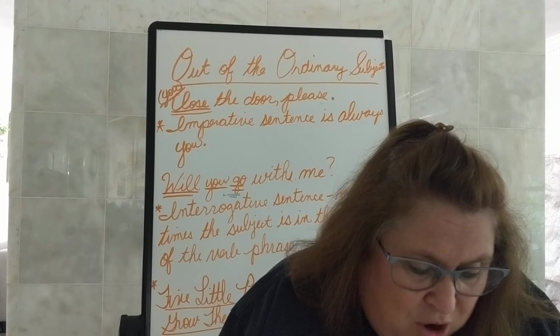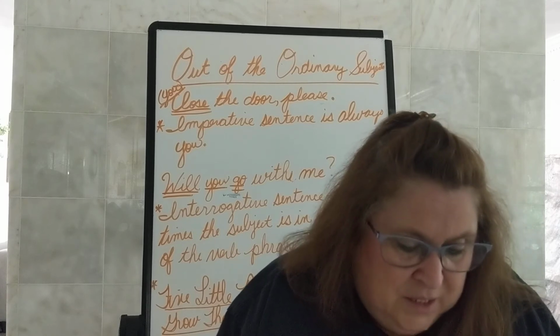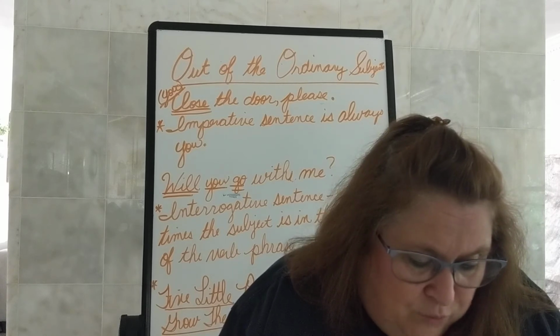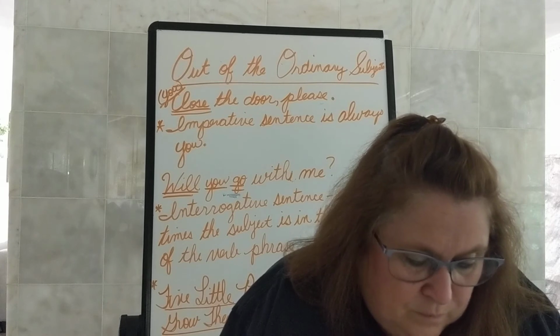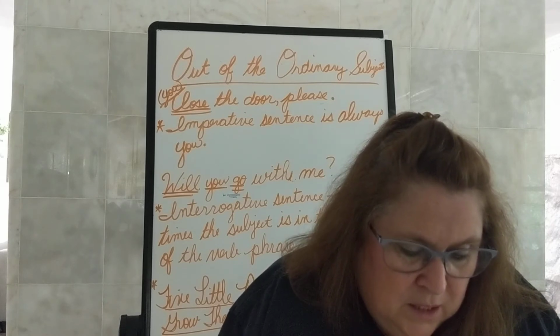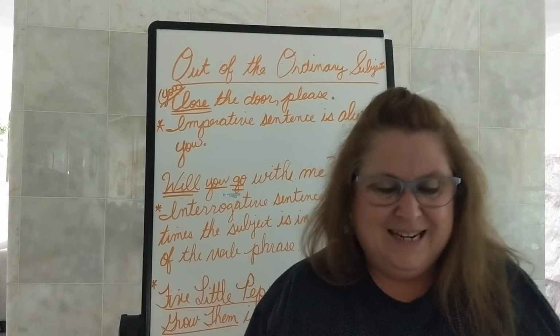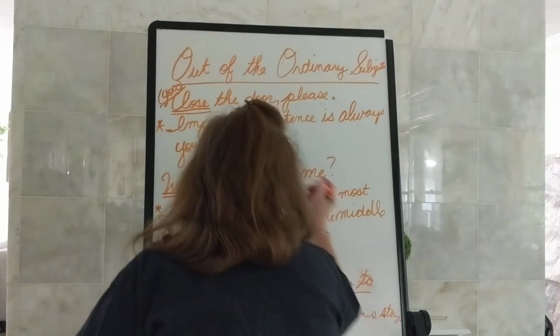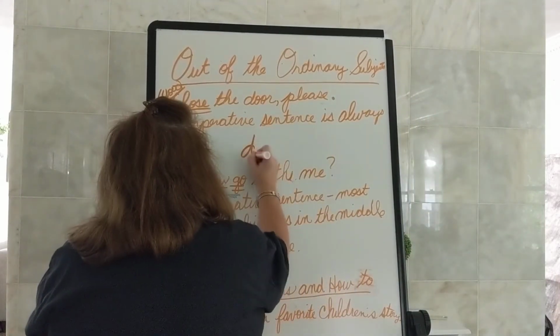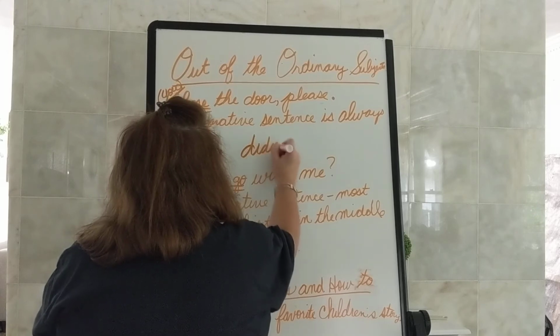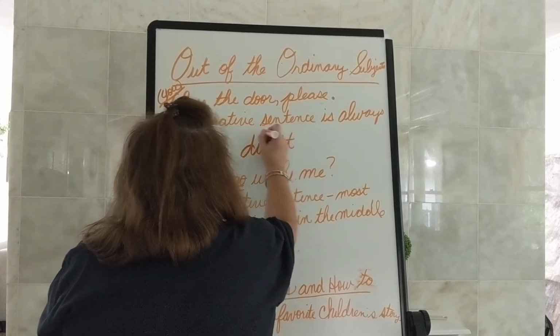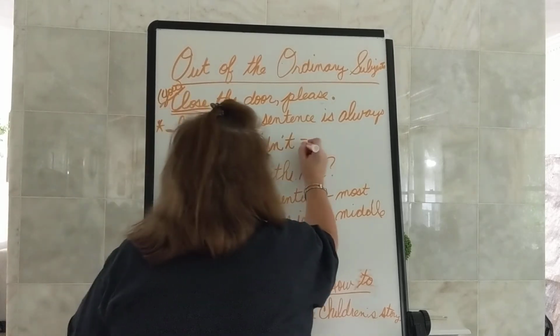Look at the next example sentence. Christina didn't know the answer. So there is a verb phrase in here. First of all, let's talk about the word didn't. Didn't is the contraction for what two words?